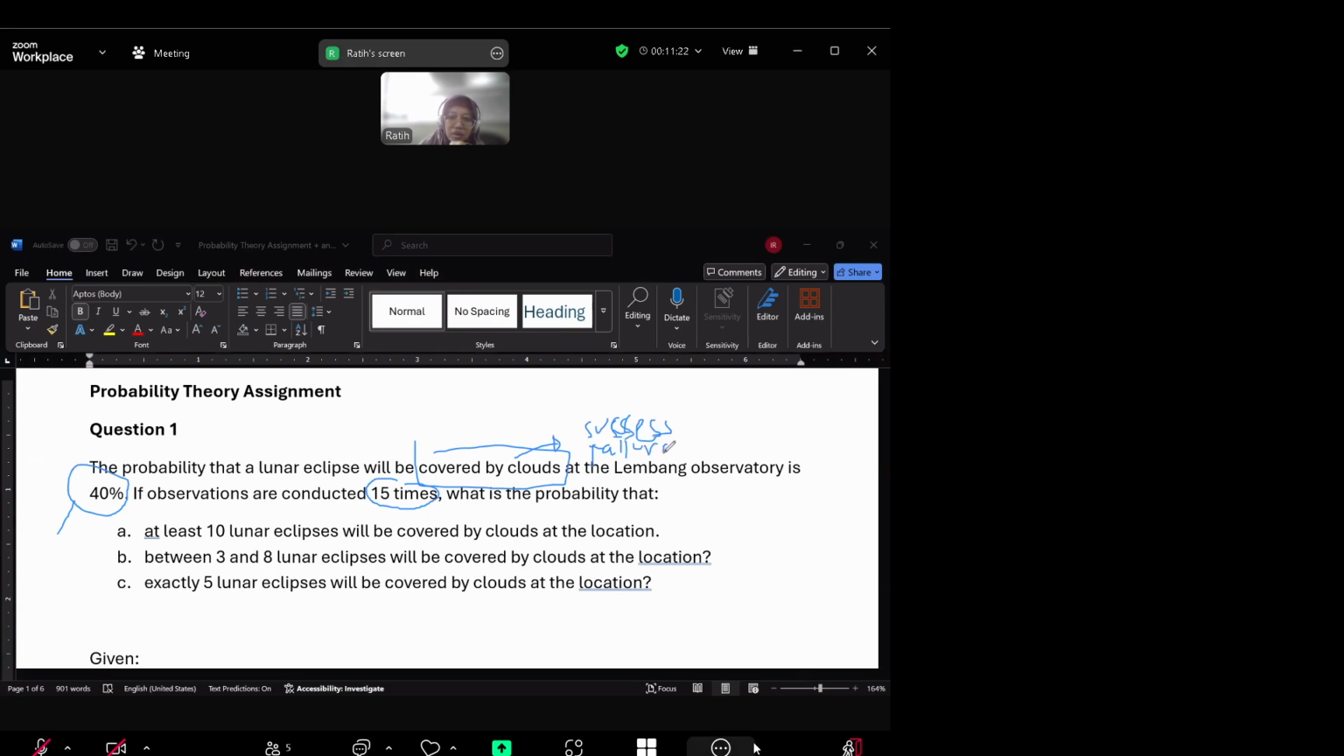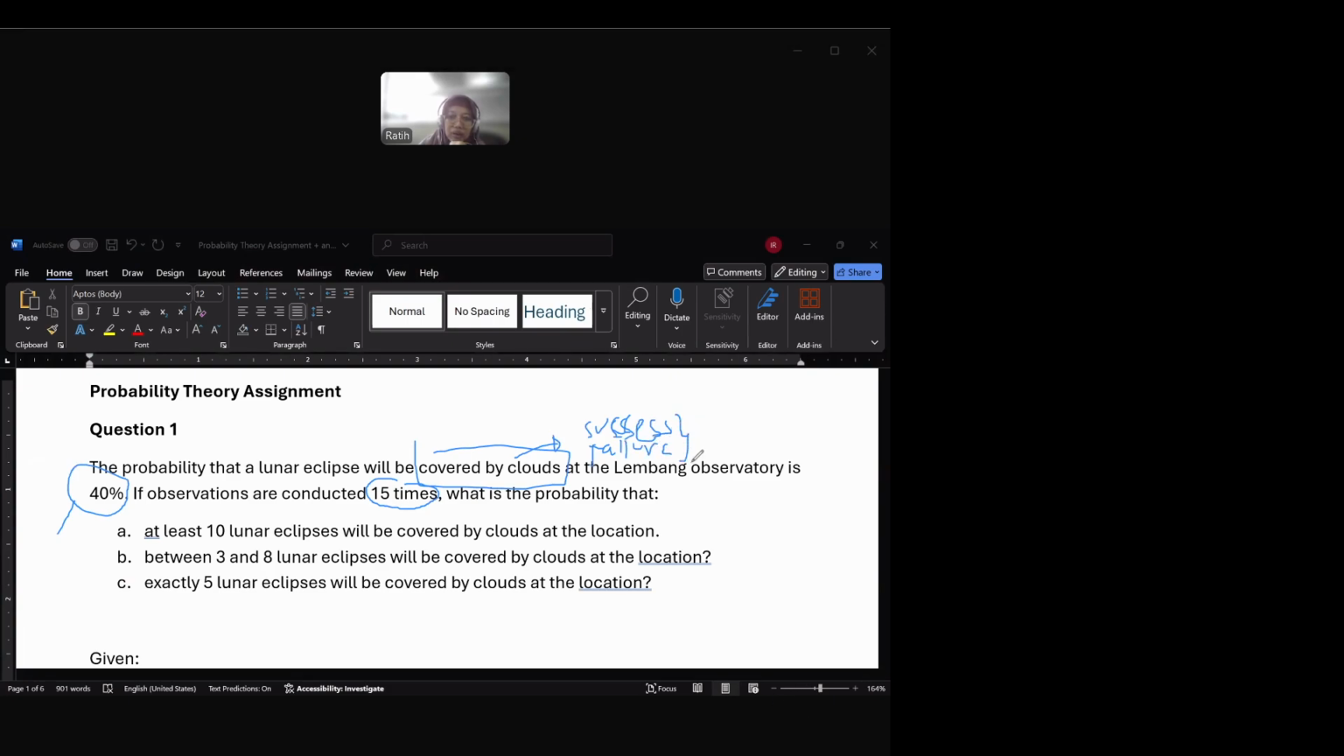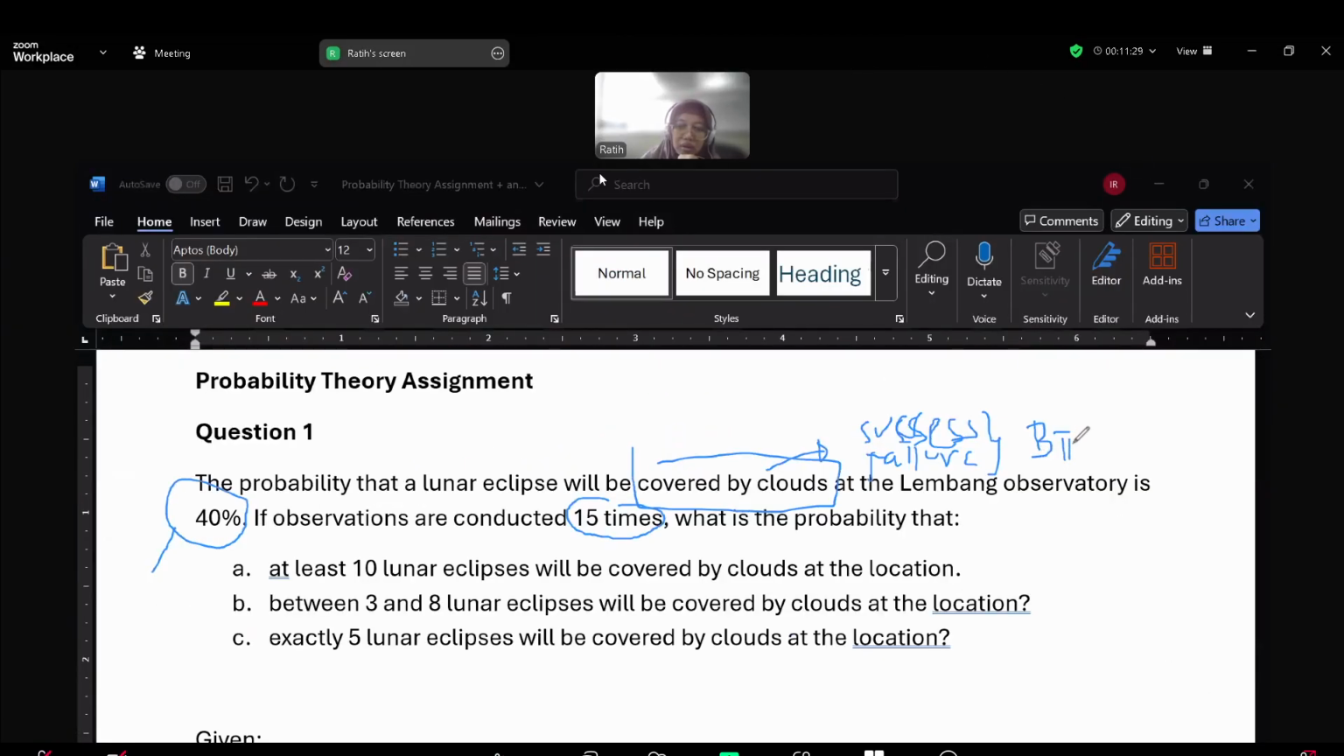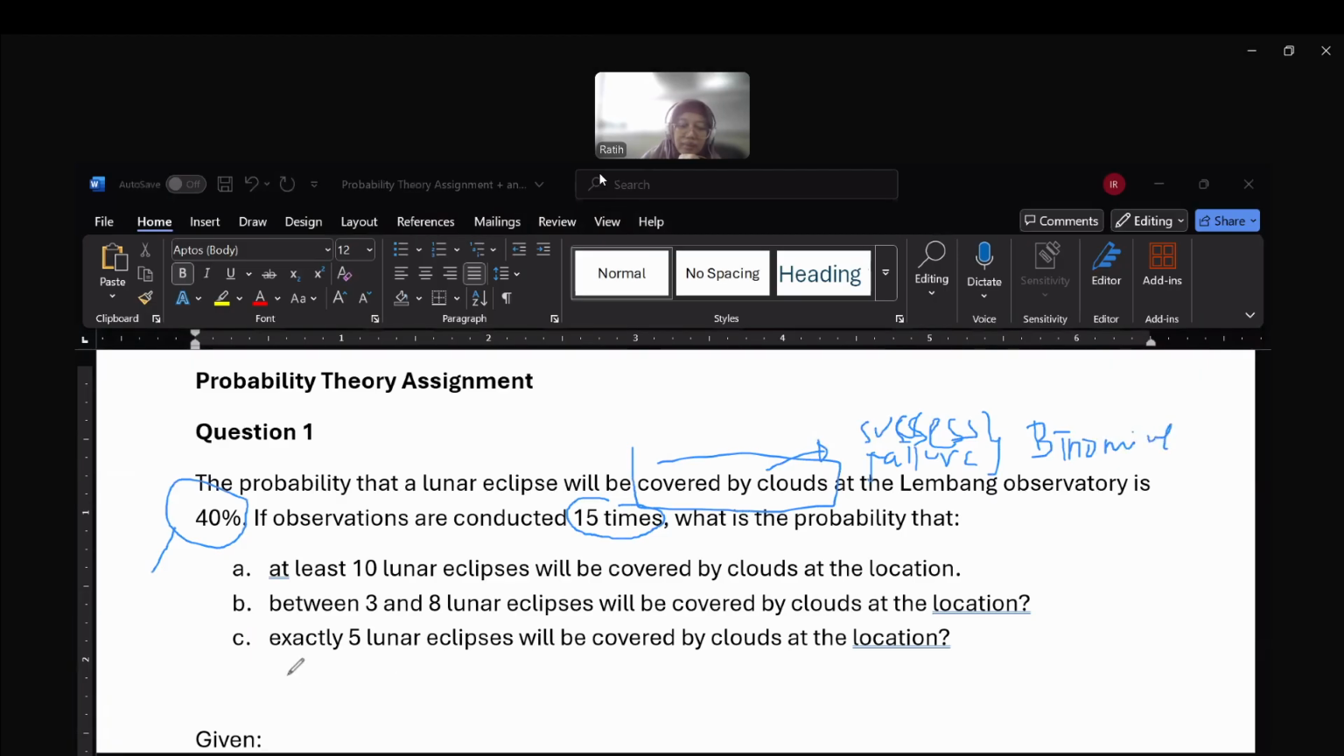So because we have two outcomes, this distribution is binomial distribution. This is what we call the probability of success. This is the trial, the number of trials. So the question: at least 10 lunar eclipses will be covered.